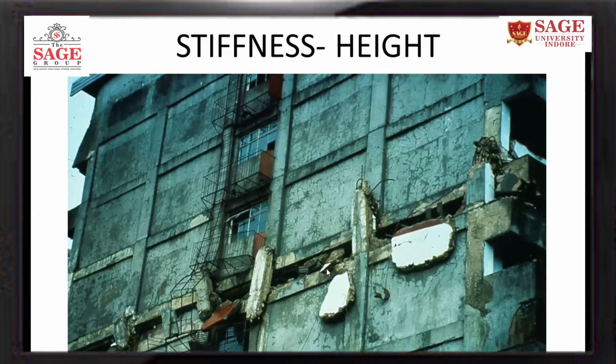So the stiffness of the building at this level was very less. And in case of earthquake, due to vibration and due to less availability of the stiffness, this part collapsed and the upper floor came to just above the lower floor. So initially here the distance was just like a floor, but now you can see that the gap is very less. Maybe it is resting on some debris.